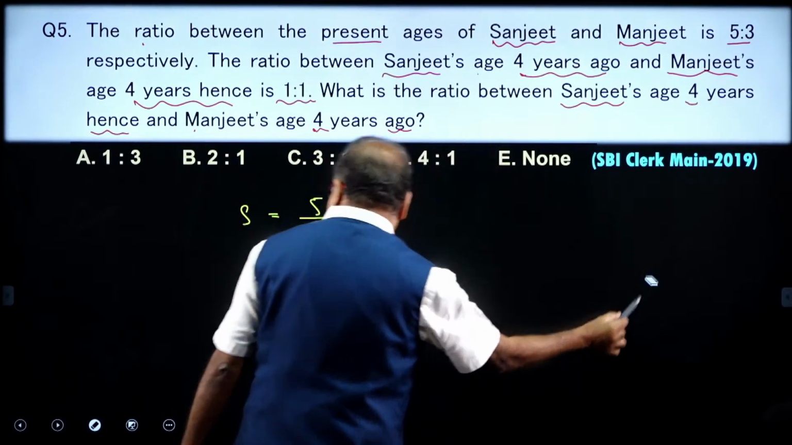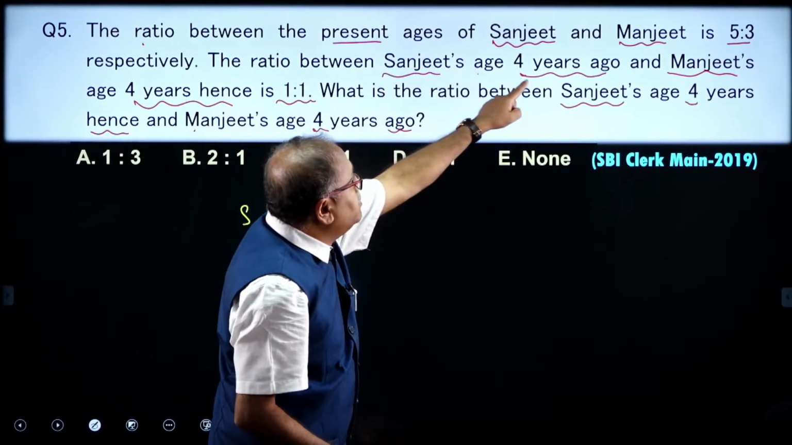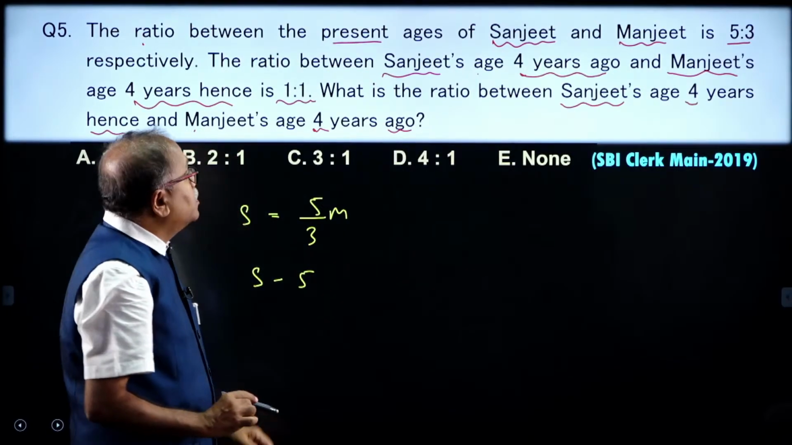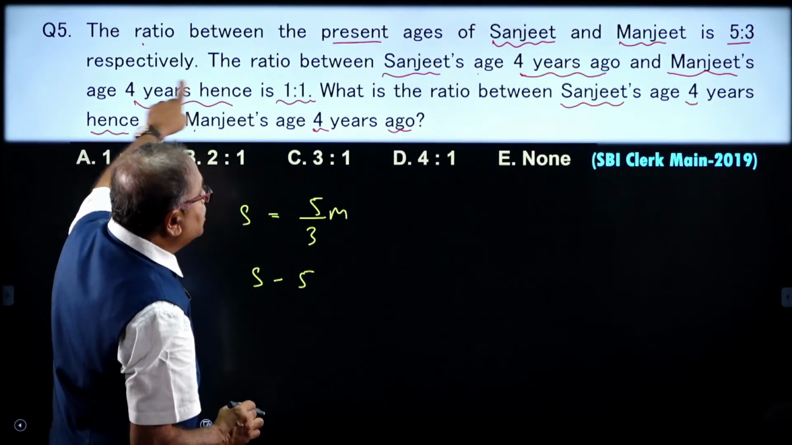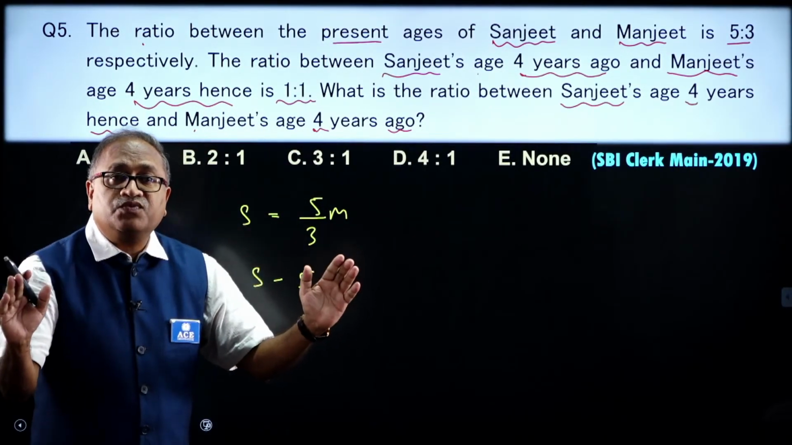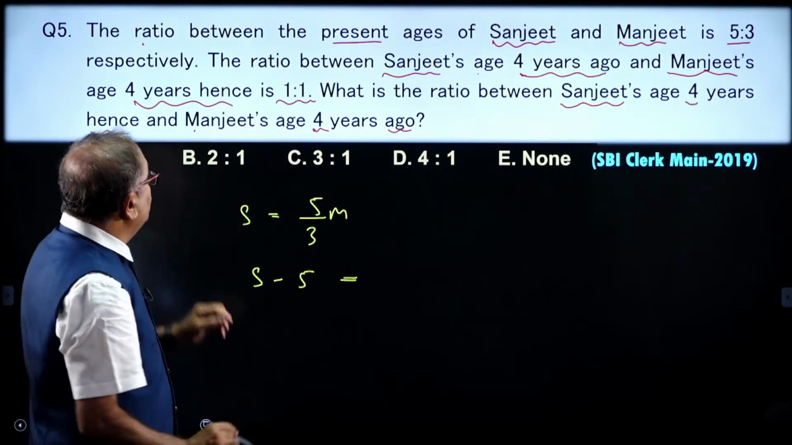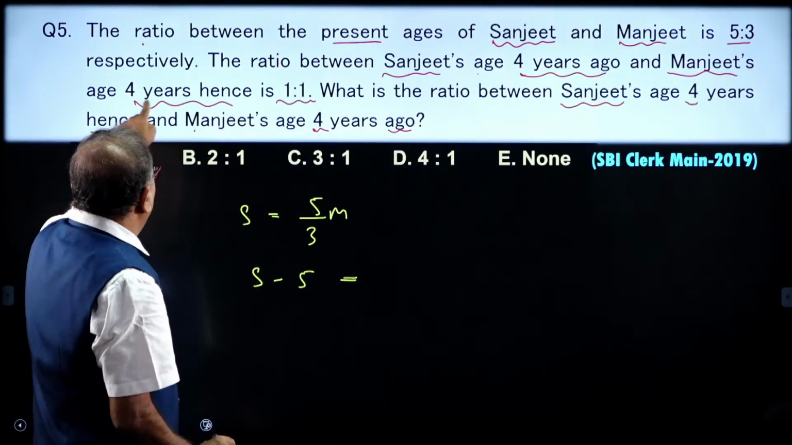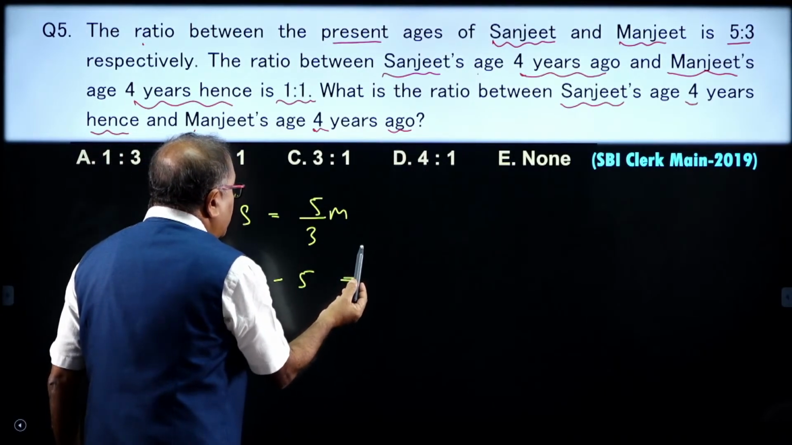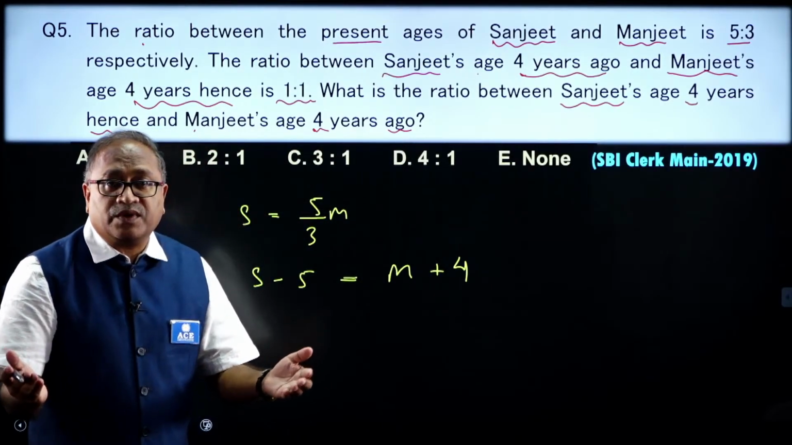Now, let us do the next part over here. It is said that S 5 years ago, so S minus 5, and M 4 years hence are in the ratio 1:1. That means both ages were the same. So, S minus 5 is equal to M plus 4, because these two are equal in a 1:1 ratio.